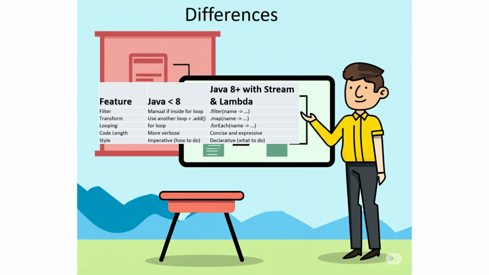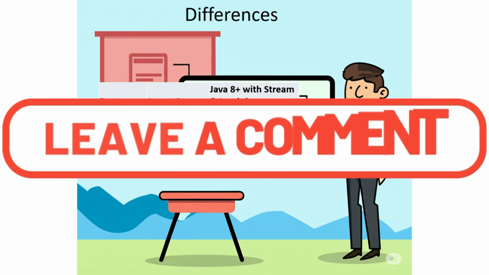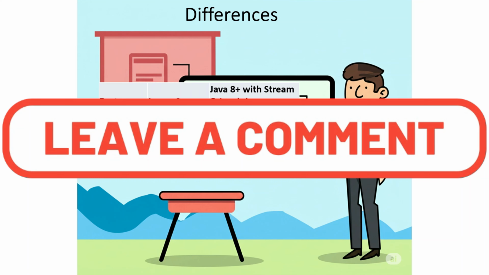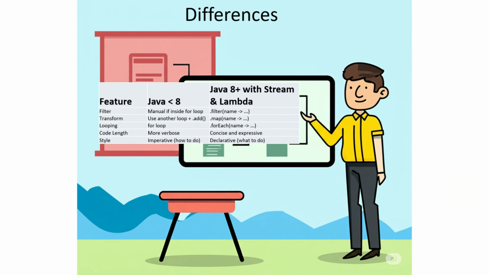Now let's look at the differences between prior to Java 8 and after Java 8. With respect to filtering, you have to write a manual loop, but in this case you have a filter method which takes the predicate. For the transformation criteria, where we used a for loop plus the addition, here you are doing just a simple dot map. For looping, you used the for loop, and now you're using the forEach.